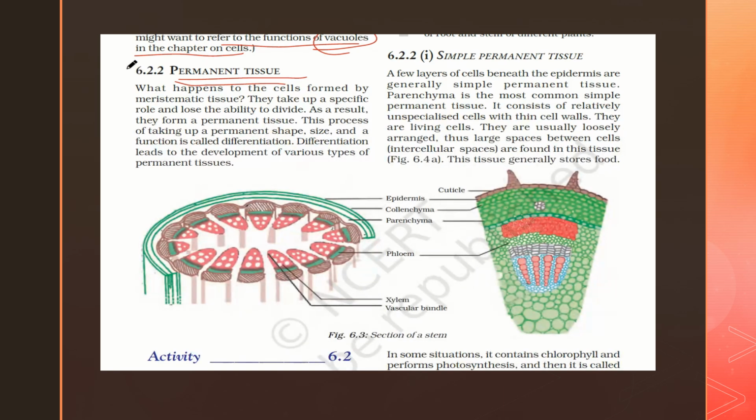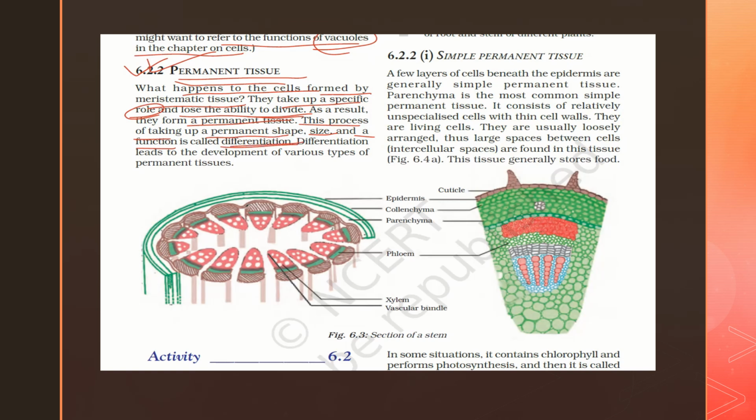Now, starting with permanent tissue, what happens to the cells formed by meristematic tissue? They take up a certain specific role and lose the ability to divide. So, they are losing the ability to divide, and as a result, they form a permanent tissue, right? This process of taking up a permanent shape, size, and function is called differentiation, right?